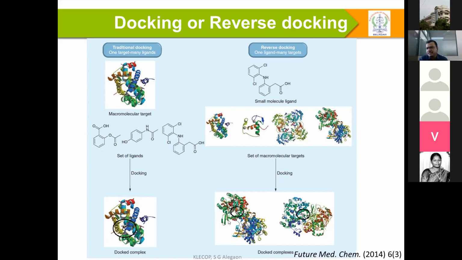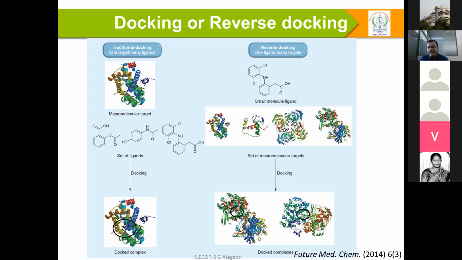I'll give a simple example. If you throw a coin, the probability is 50%. If you throw a die, the probability is reduced to 1/6. Same way, when you go from docking to reverse docking, the probability can increase. So these probabilities are very important in the present situation.